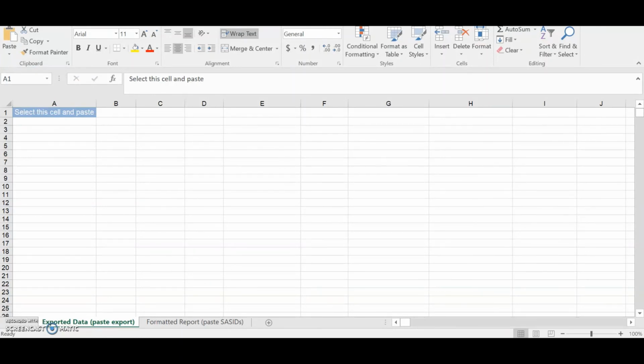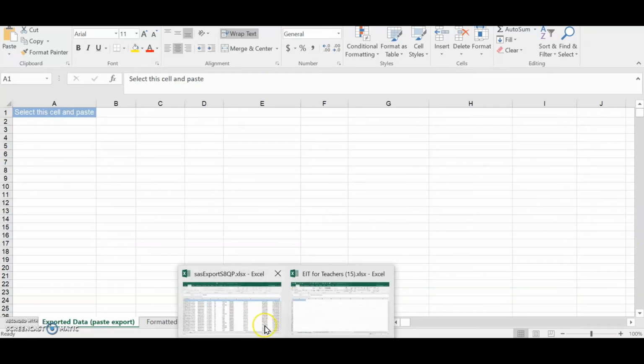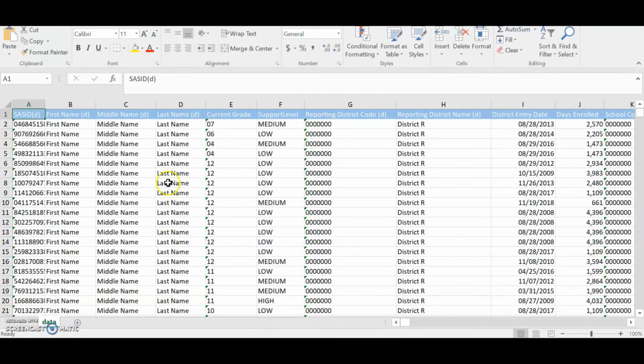Now you will need to copy and paste your exported data into the first tab of the Batch Data Lookup tool. Note that there are multiple methods of copying and pasting data, including keyboard shortcuts and menu options.